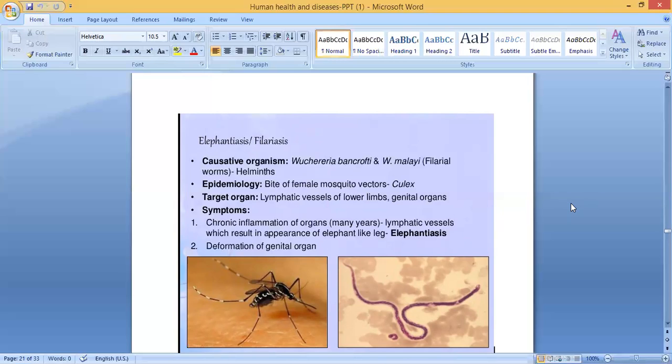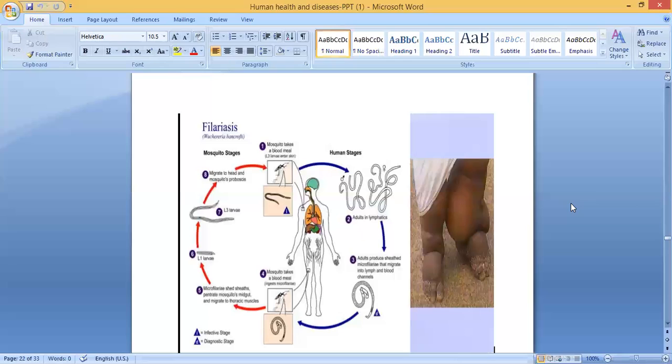Then deformation of the genital organ. You can see here, the leg looks like an elephant leg. So that is the reason it's known as elephantiasis. Then what are the stages here? First, the mosquito takes a blood meal, and the larva enters the skin. You can see the larva here.